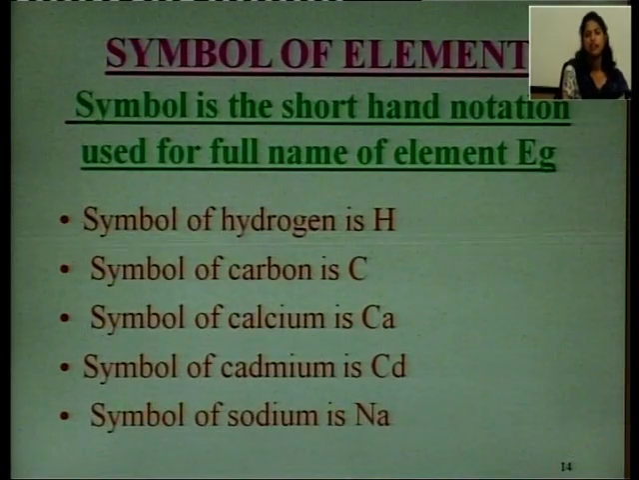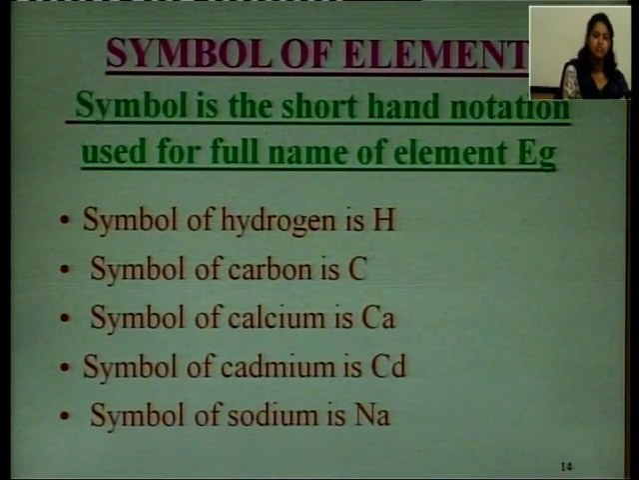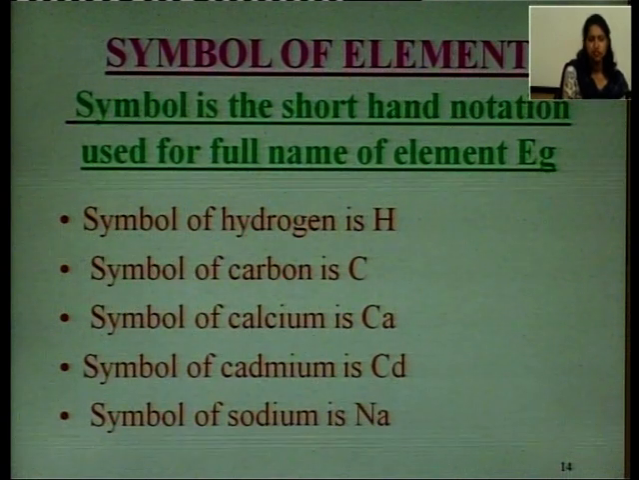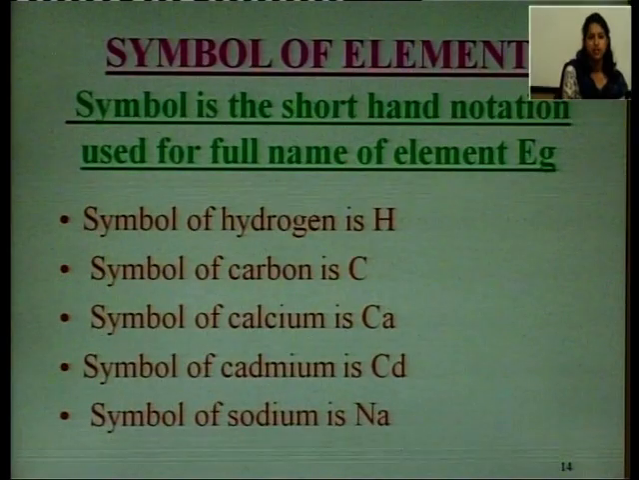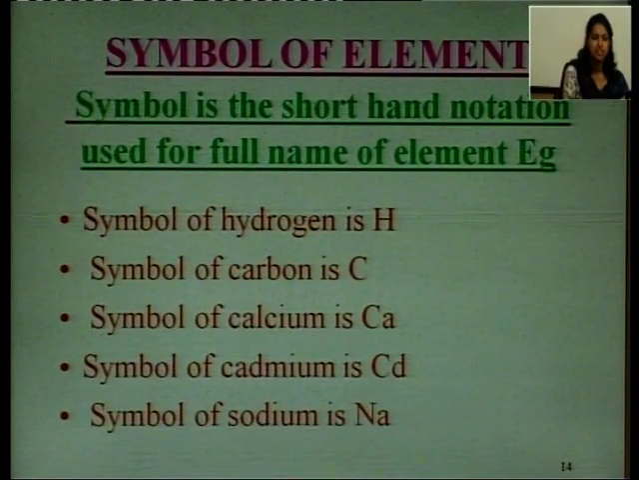Now, I am coming to the next point, that is symbol of element. What is symbol? You have seen that hydrogen is written as H. So, its symbol is H. So, what is symbol? Symbol is a shorthand notation used for the full name of the element. For example, the symbol of hydrogen is H, the symbol of carbon is C, the symbol of calcium is Ca, the symbol of cadmium is Cd, and the symbol of sodium is Na.